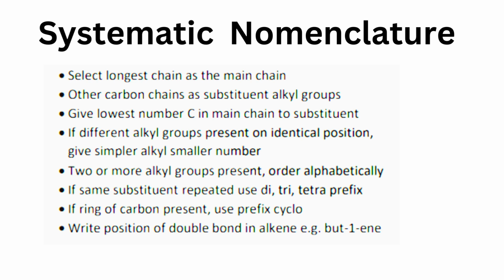If the same substituent is repeated, use di, tri, tetra as prefix. If a ring of carbon is present, use the prefix cyclo. Write the position of the double bond in an alkene. Example, but-1-ene.